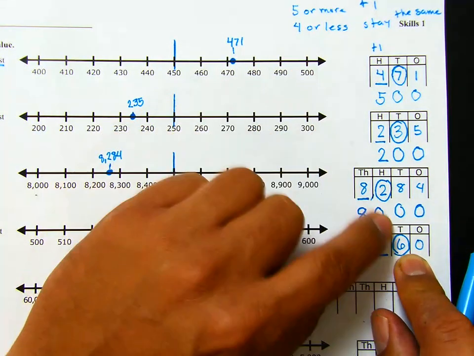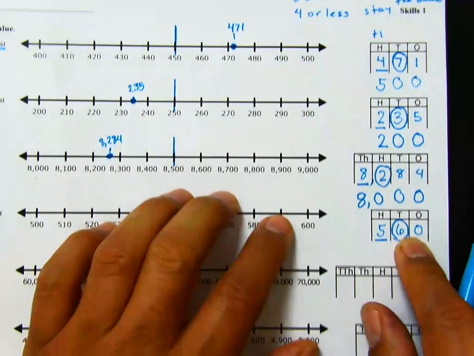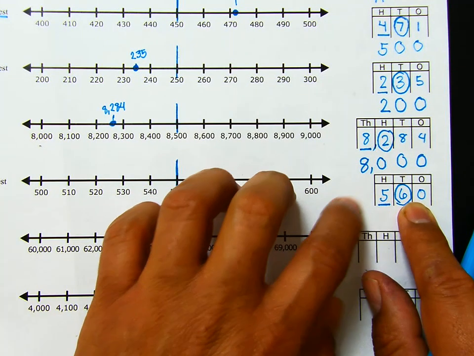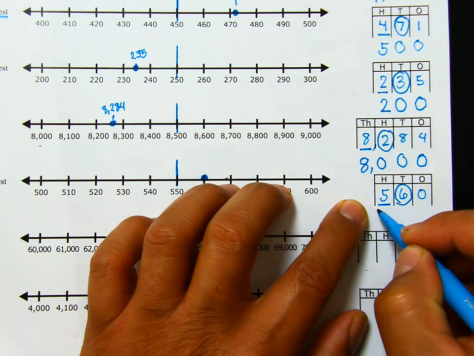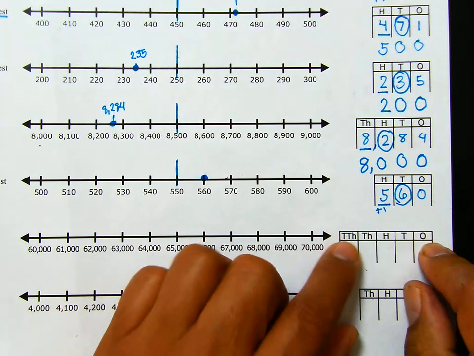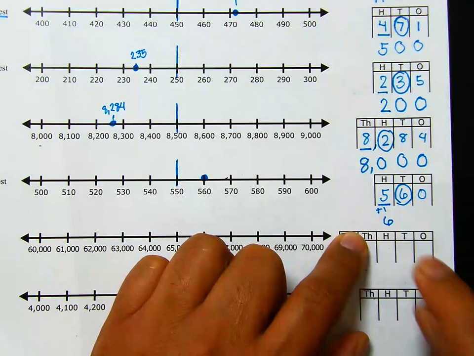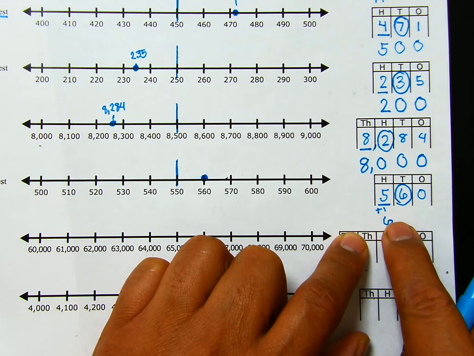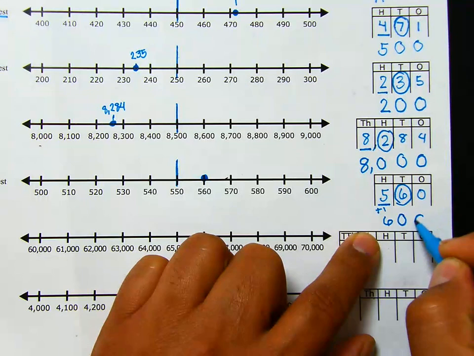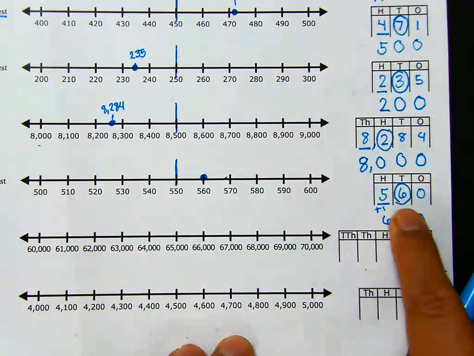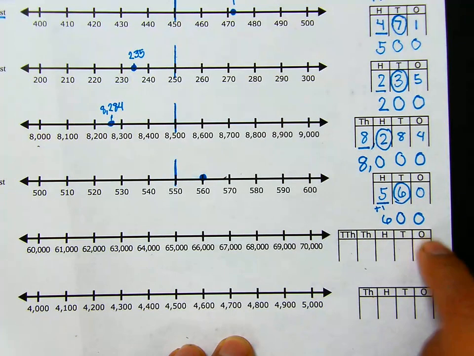We know 6 is greater than 5. That means we have to add one more to the hundreds place. Plus 1. 5 plus 1 is 6. And any digit behind the number being rounded will turn into a 0. So 560 rounded to the nearest hundred is 600.